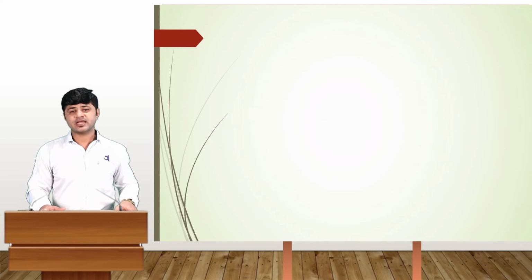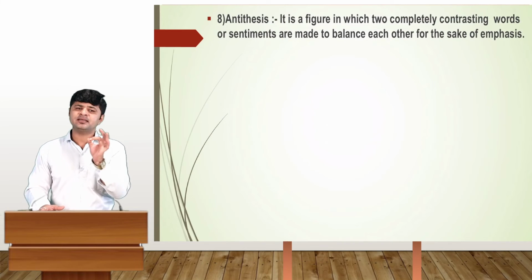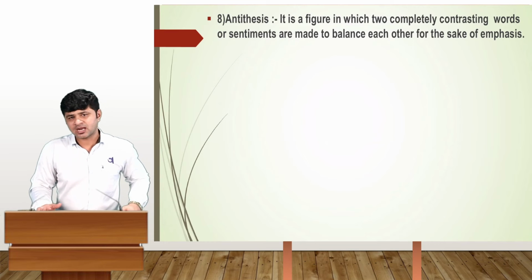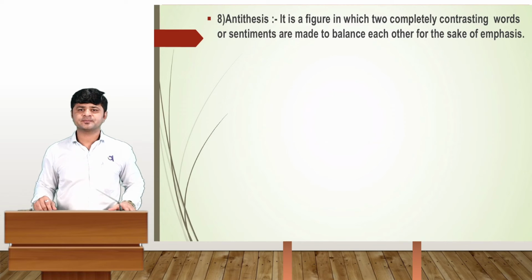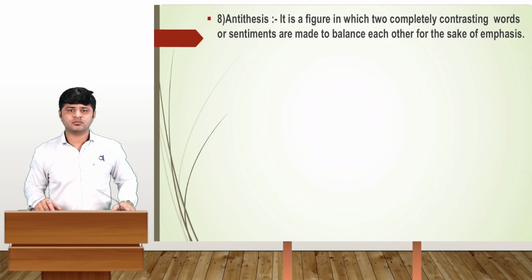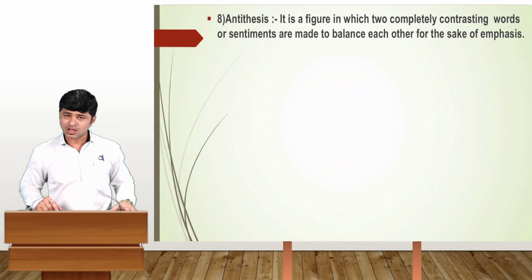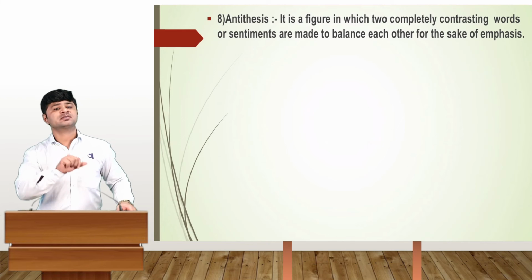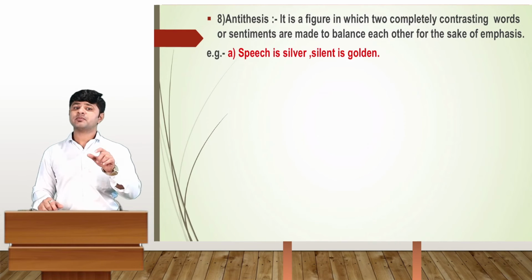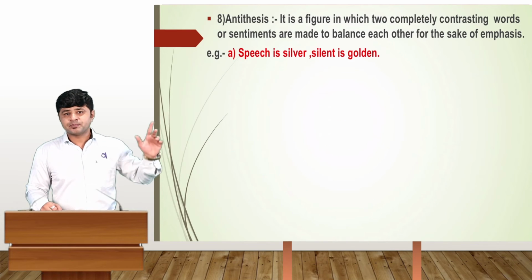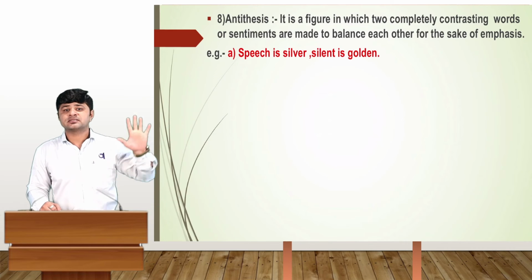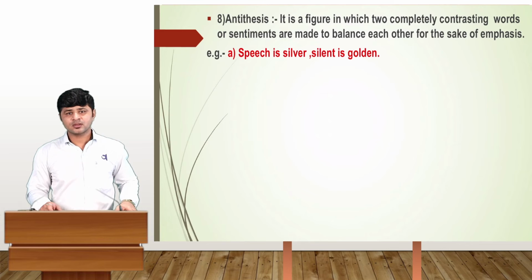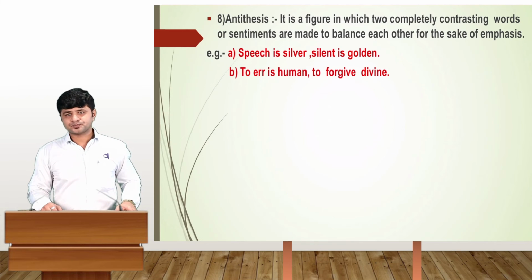Euphemism. The next one is here, antithesis. What happened here? The antithesis is a figure of speech in which two completely contrasting words or sentiments are made to balance each other for the sake of emphasis. The first example: speech is silver and silence is golden. You have heard this, bro. That's why. The next one is here.